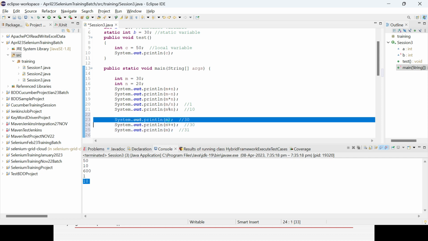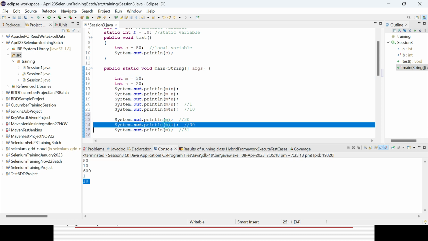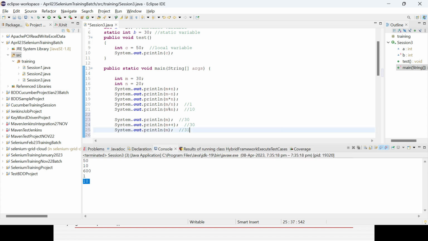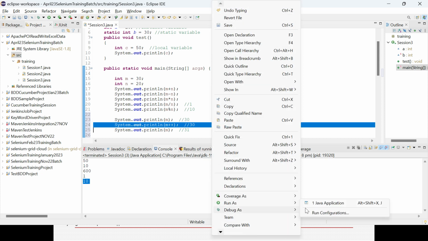So the m value is already there, 30 is fine. Then in the next, m plus plus means it will first print the value, and then the value will be incremented by plus plus, meaning 1. So it will now print the value 30, but it is currently holding the value 31 because it is already incremented by 1. The next time you want to access the m variable, it will display 31. So that is called post increment. The value will be displayed first, then it will be incremented.